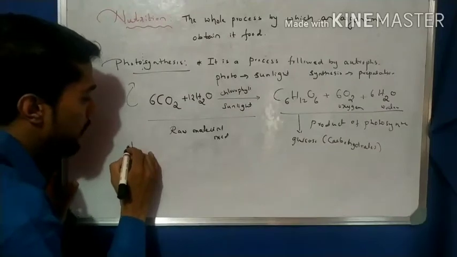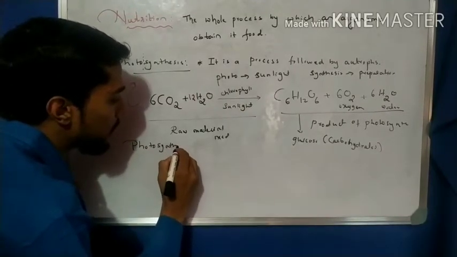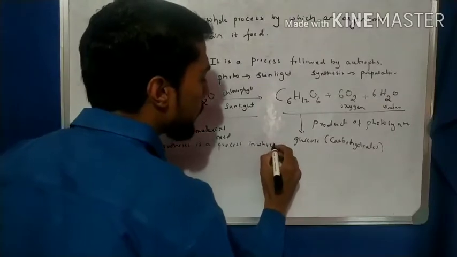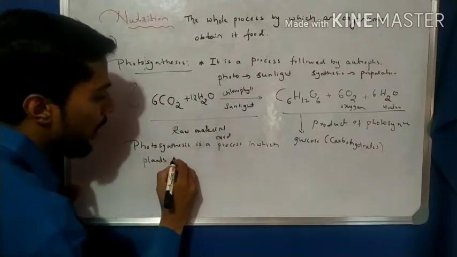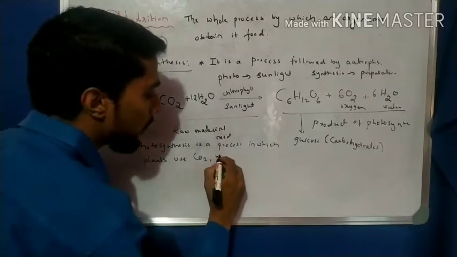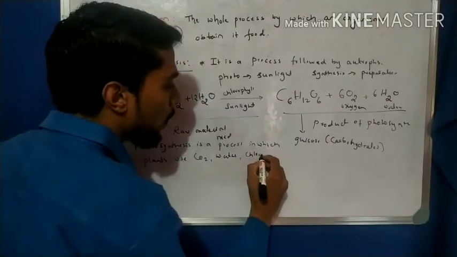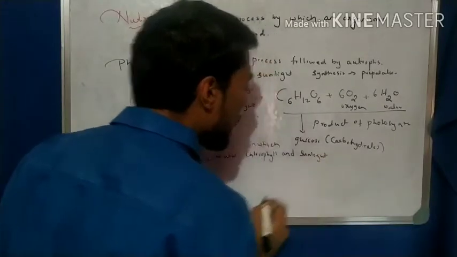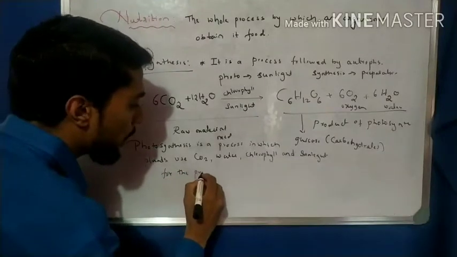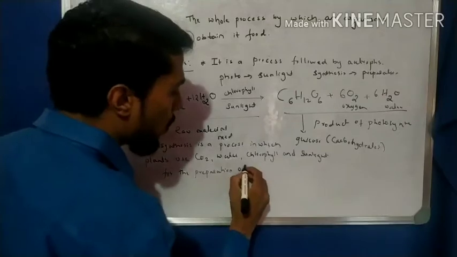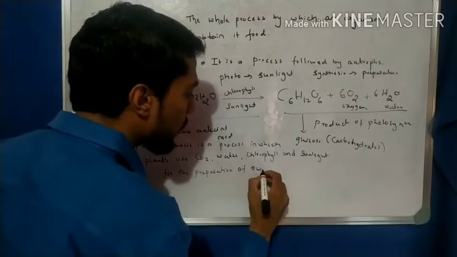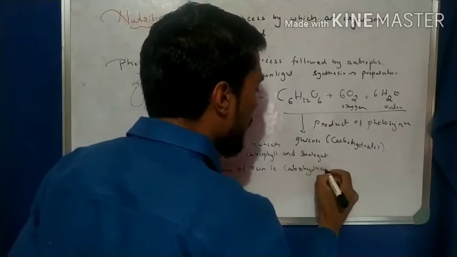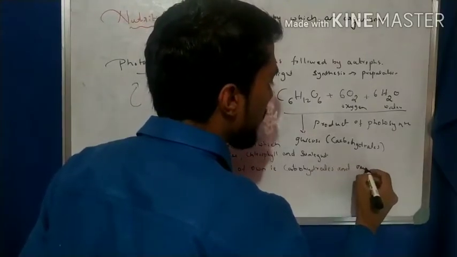Okay, write down here: photosynthesis is a process in which plants use carbon dioxide, water, chlorophyll and sunlight for the preparation of their own food, that is carbohydrates, and oxygen as a gas byproduct, and water.